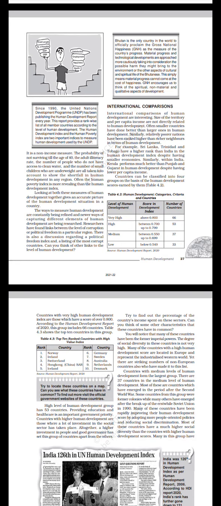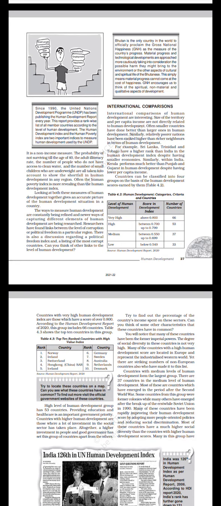International comparisons. International comparisons of human development are interesting. Size of the territory and per capita income are not directly related to human development. Often, smaller countries have done better than larger ones in human development. Similarly, relatively poorer nations have been ranked higher than richer neighbors in terms of human development.